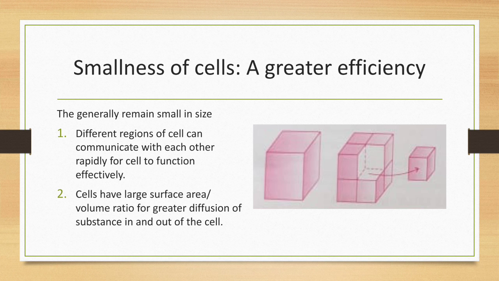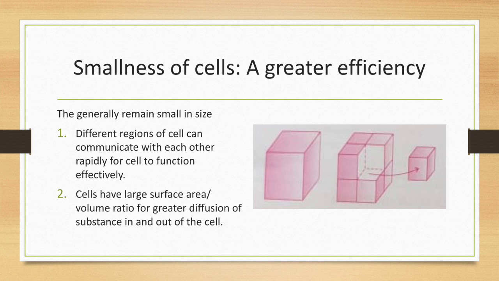Because of the large surface area, the cell takes in the nutrients and water it requires, and releases excess water out of the cell. So all these functions take place. So it has a large surface area to volume ratio.